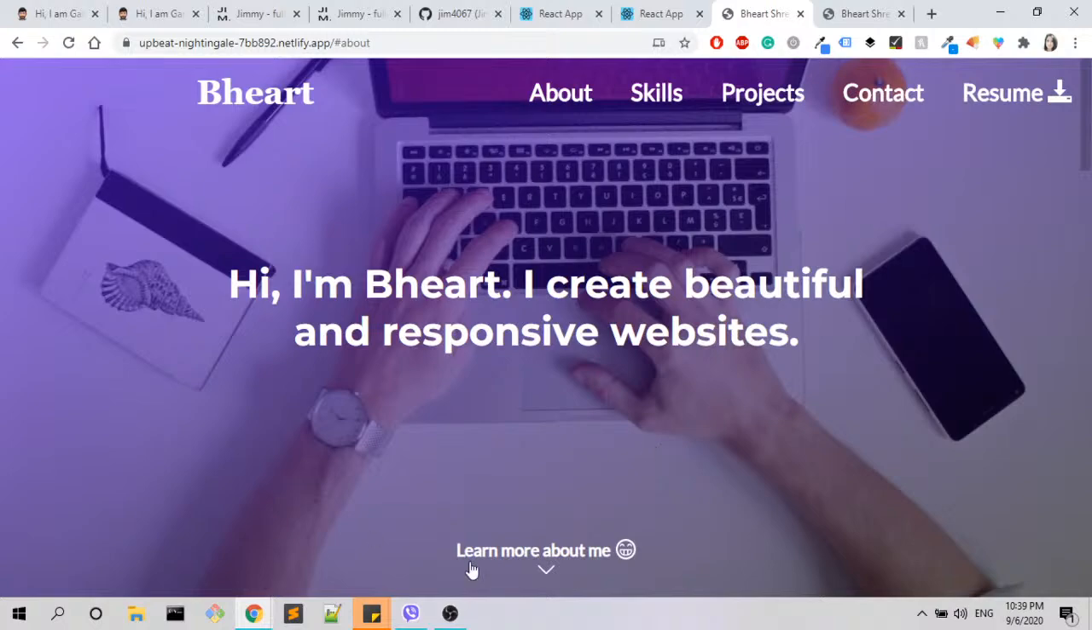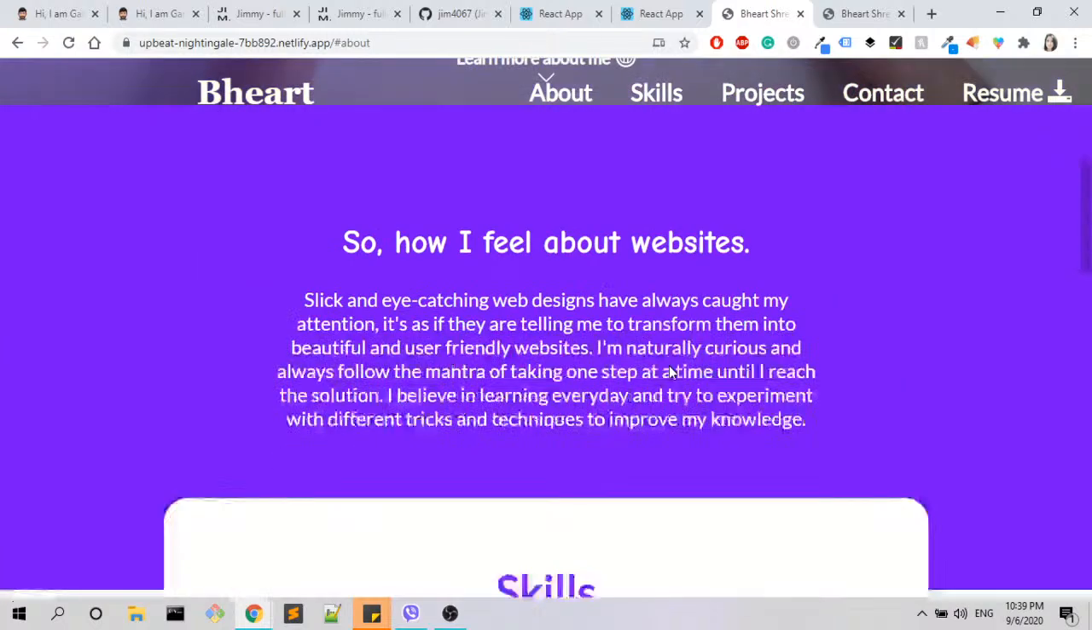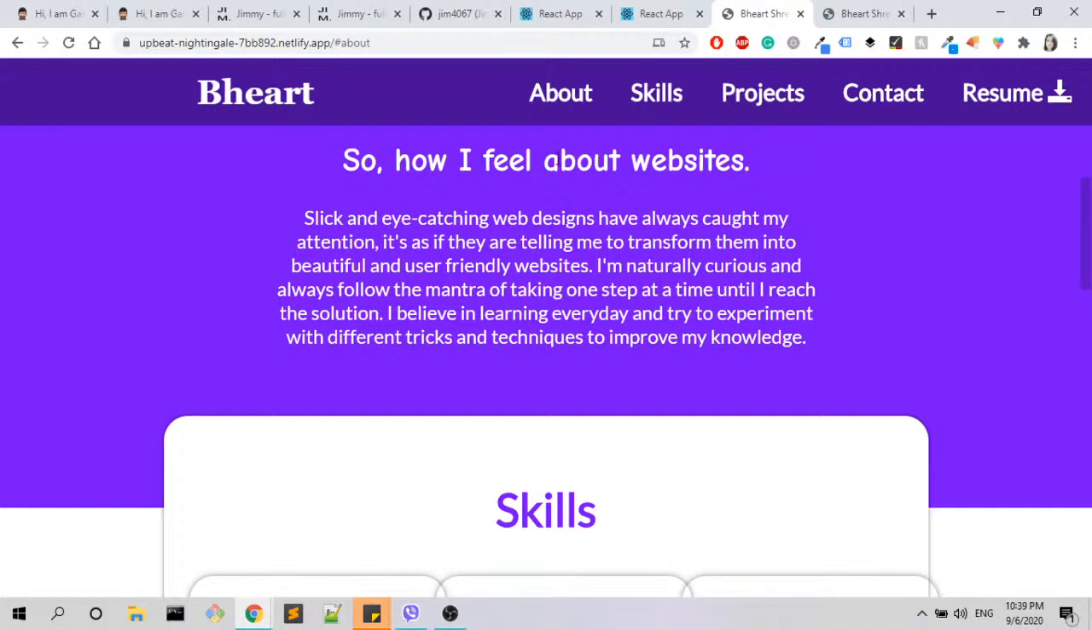Okay, that is the first thing that we see, and then we have the about section, which, as I said, I would prefer to see that part highlighted. So, how I feel about websites. Is this a question? How do I feel about websites? I'm not really sure about that main sentence right here. I think that I would change that, or you could say just how I feel about websites. You don't need the so.